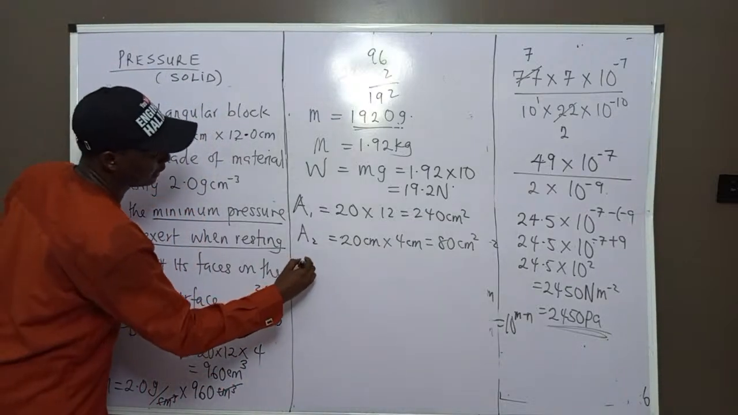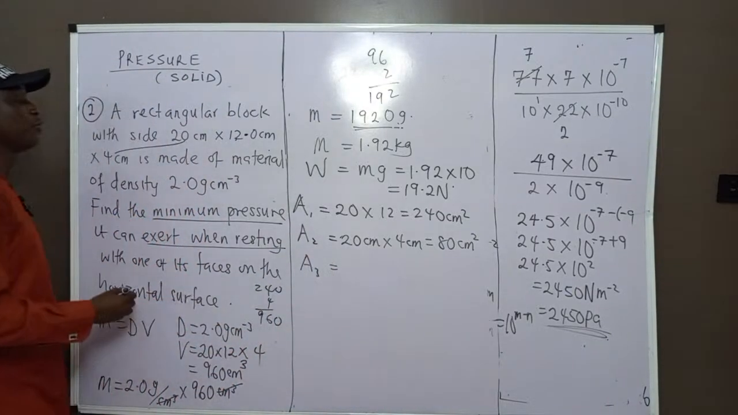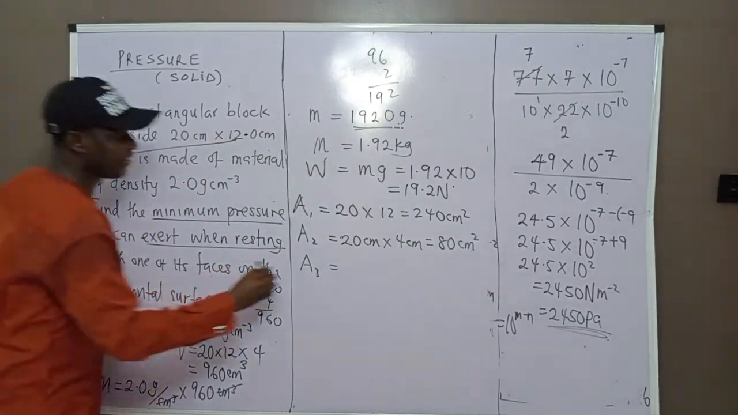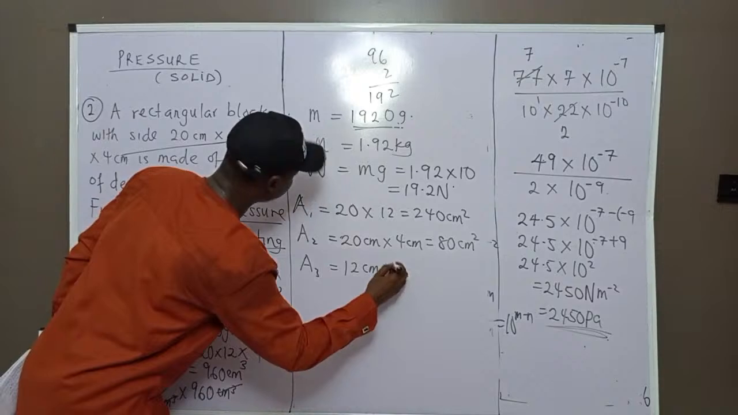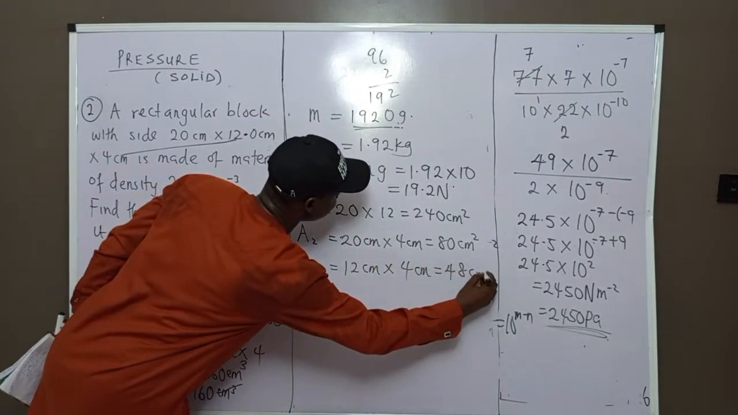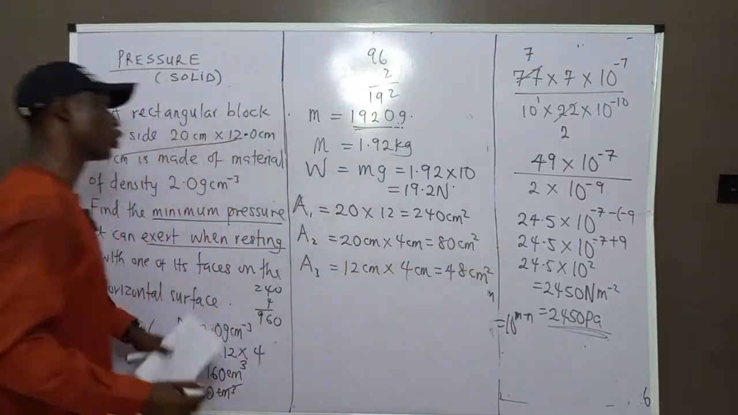Then what do we have again? A3 is what? Which one have we not combined, class? We've not combined 12 and 4. So that is 12 centimeters times 4 centimeters. We are going to have 48 centimeters square. That's the last one we've not combined.